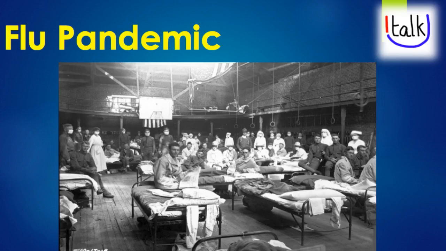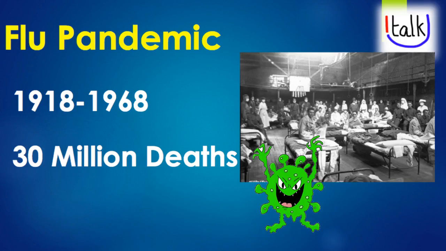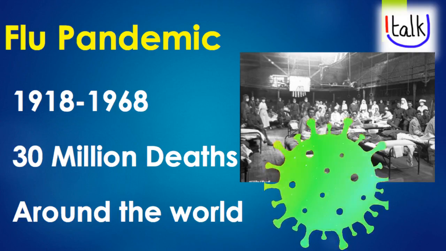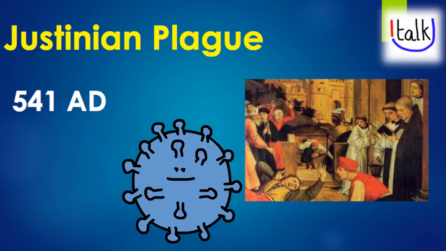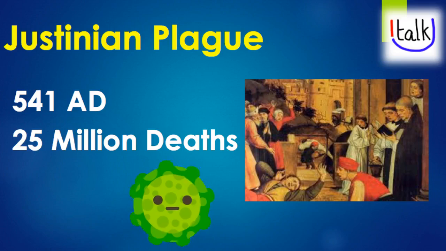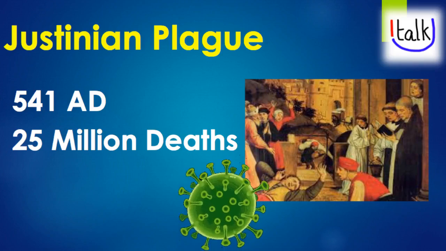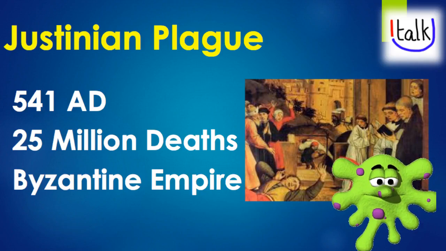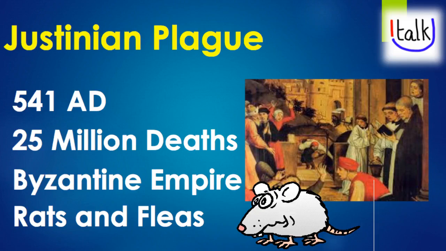Next is the flu pandemic, dated 1918 to 1968. This pandemic has killed 30 million people around the world. Next is the Justinian Plague, dated 541 AD. This plague has claimed over 25 million people's lives. It is believed that this plague destroyed the entire Byzantine Empire. The plague spread through rats and fleas.